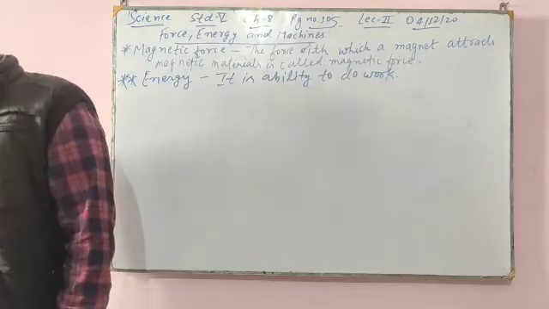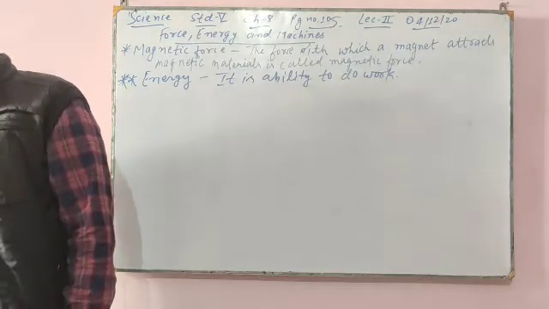Heat energy, light energy, electrical energy, sound energy, and mechanical energy are some forms of energy.